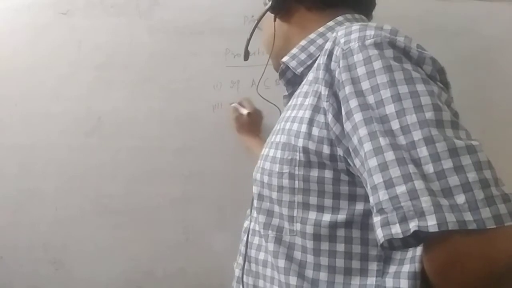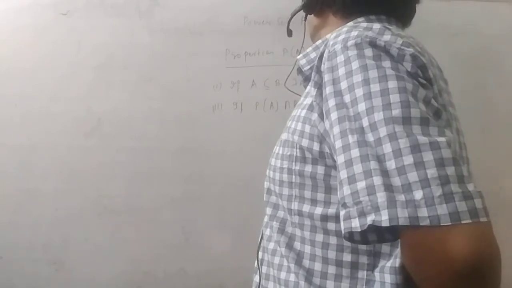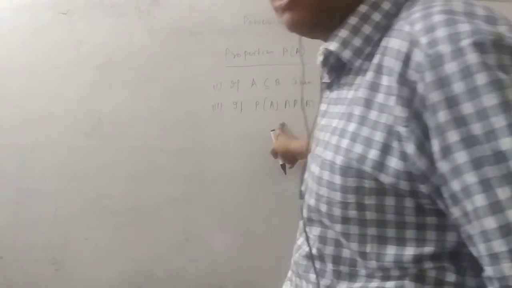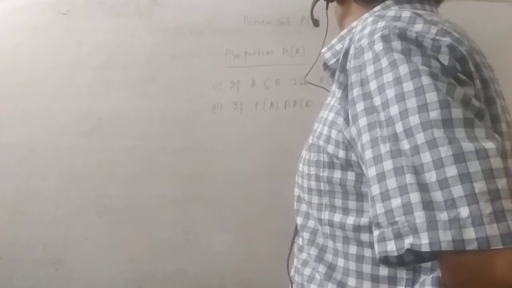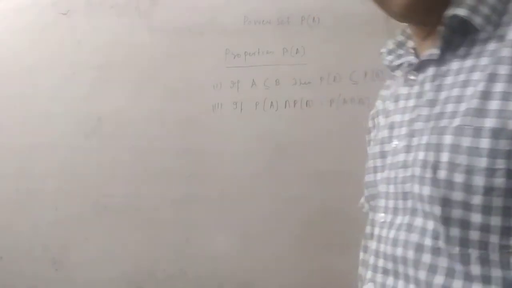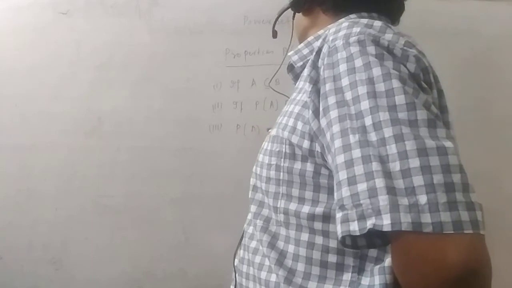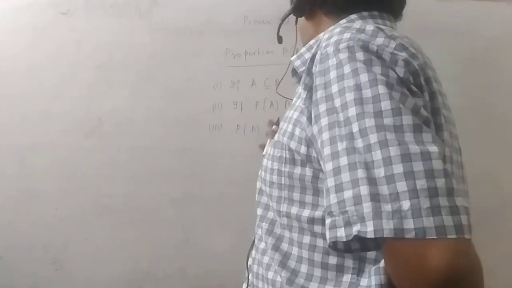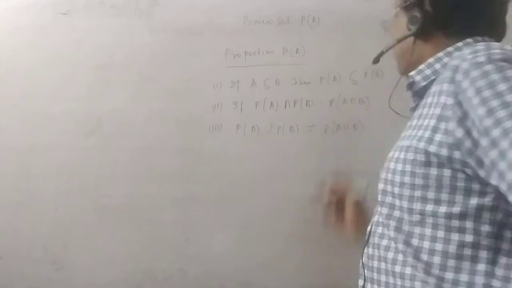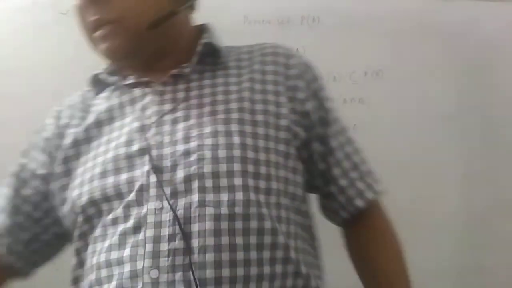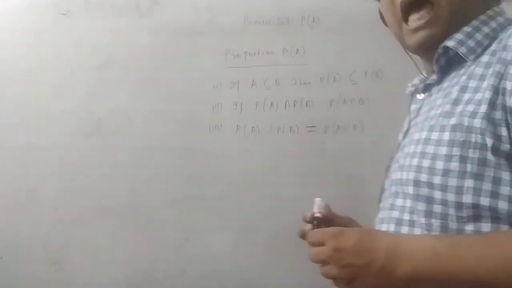Similarly, second theorem: power set of A intersection power set of B is equal to power set of A intersection B. But one thing you must know, that power set of A union power set of B is not equal to power set of A union B. These are three important propositions that we will discuss, so we have to know that this is not equal to power set of A union B. And we also can prove it.